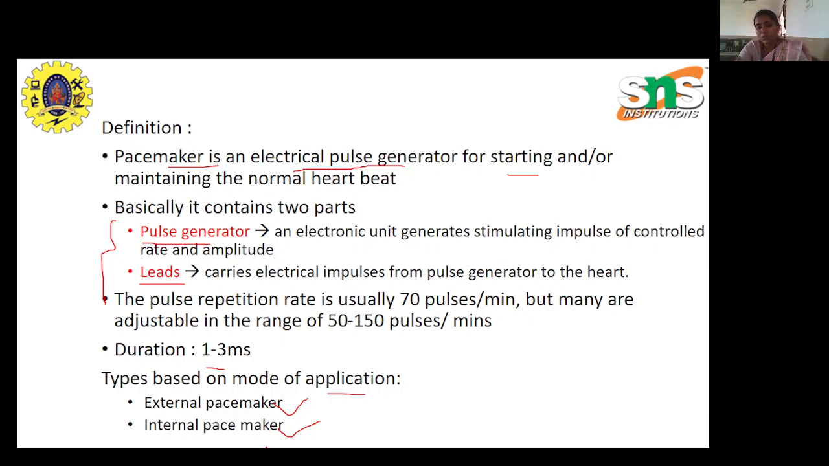Recently it is available, so the whole device itself we can implant easily inside the body. So this is the main difference between external and internal pacemaker.